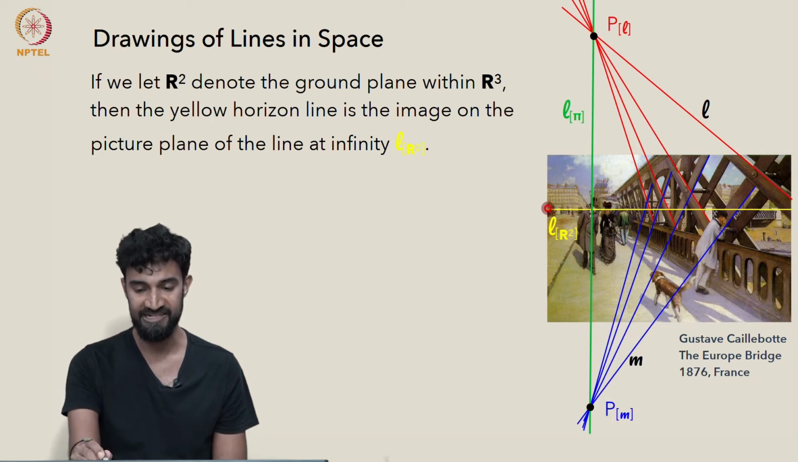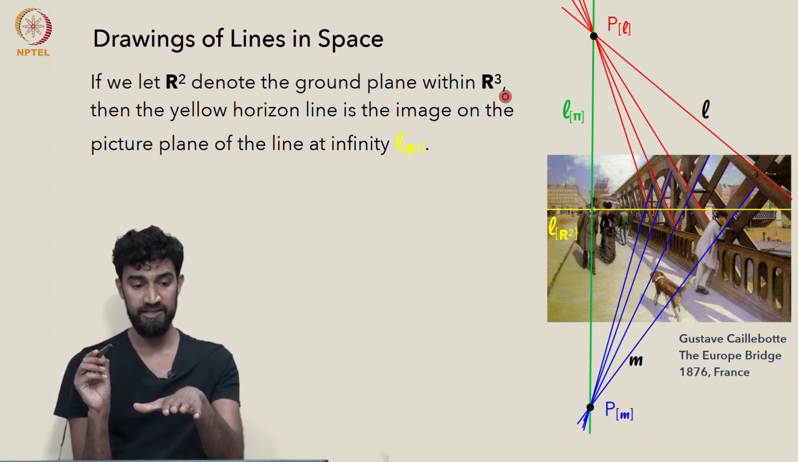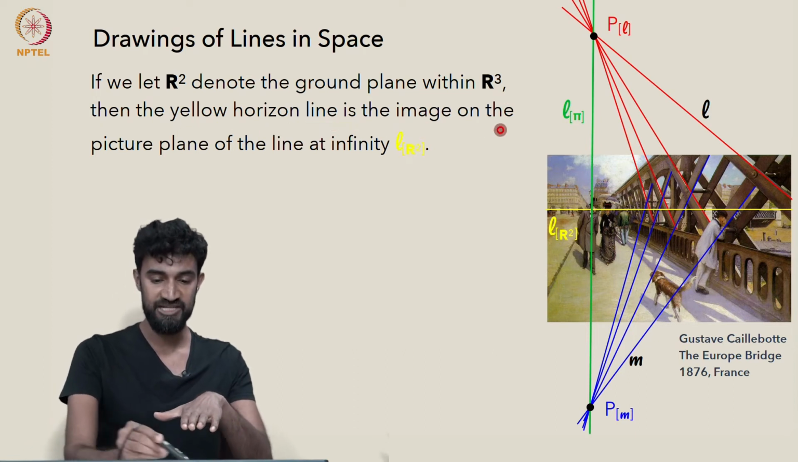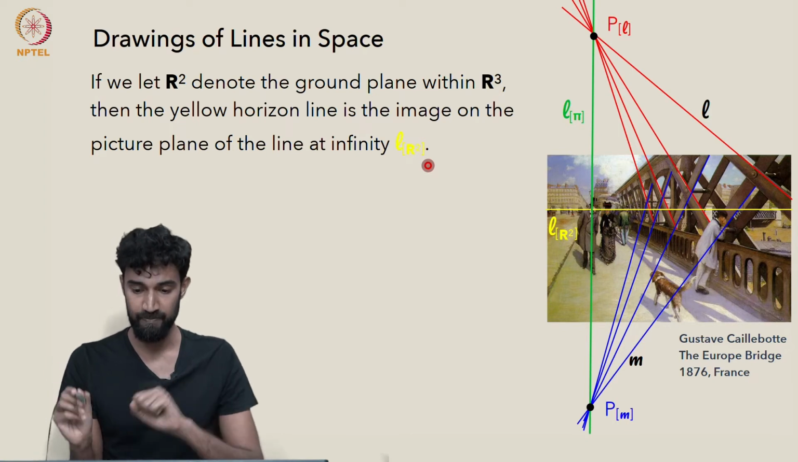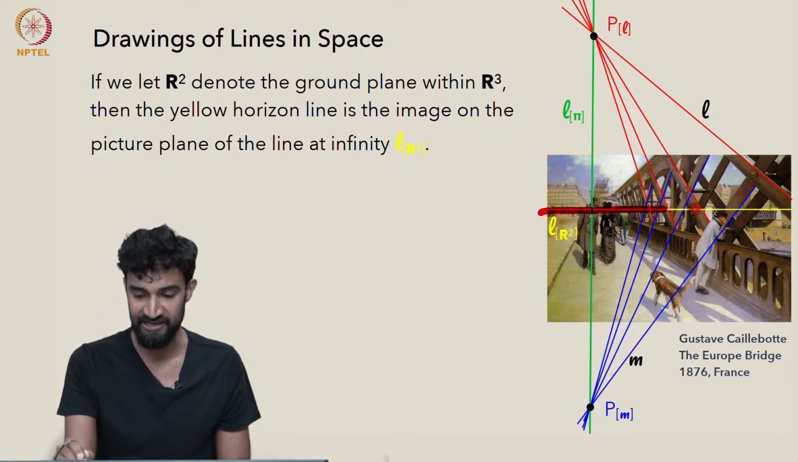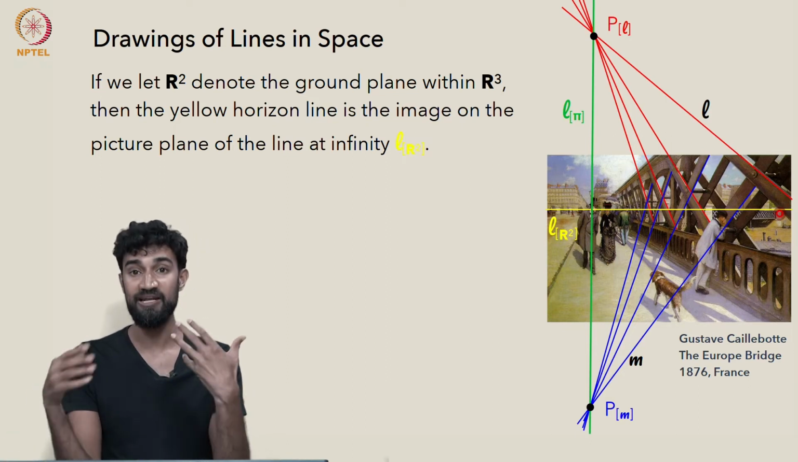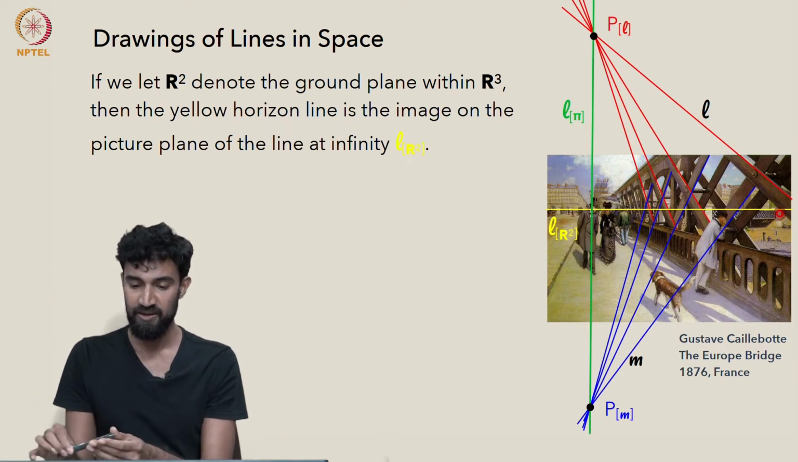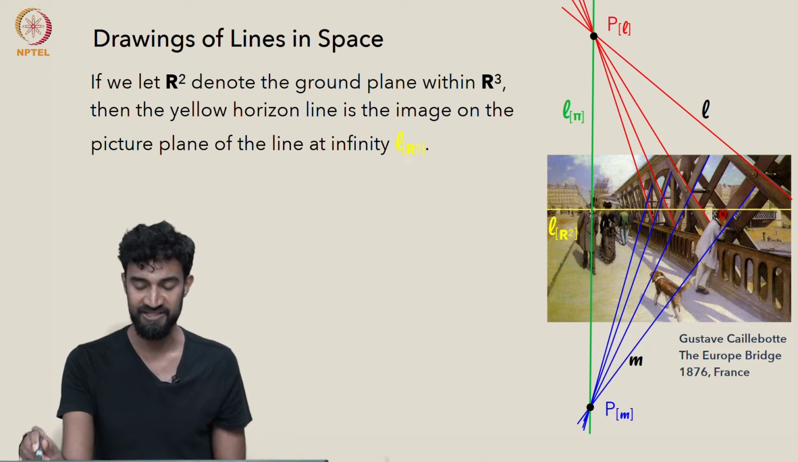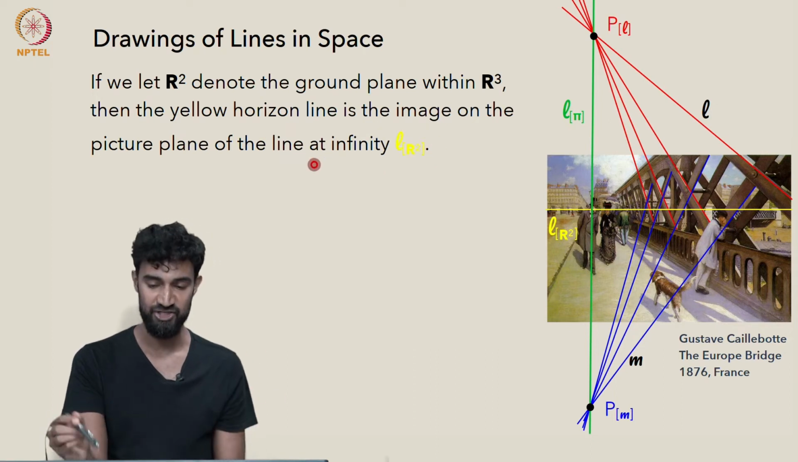In fact, there's another line at infinity whose image we see in the picture plane. So if we let R2 denote the ground plane within R3, then the yellow horizon line is just the image on the picture plane of the line at infinity, LR2. So LR2 is a line at infinity consisting of all of the points at infinity associated to all lines parallel to the ground plane, just as we defined it earlier. And in this new definition as well, it coincides with our old definition.